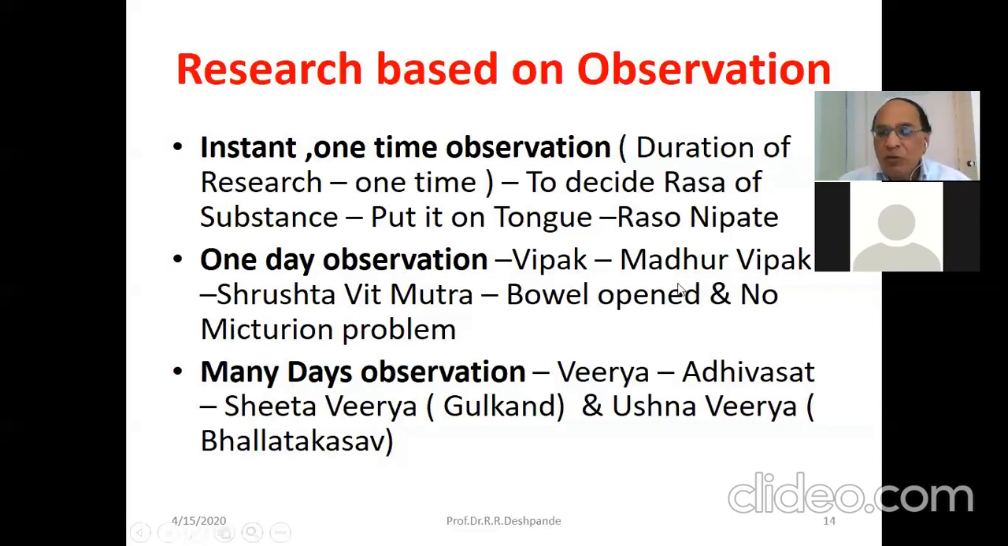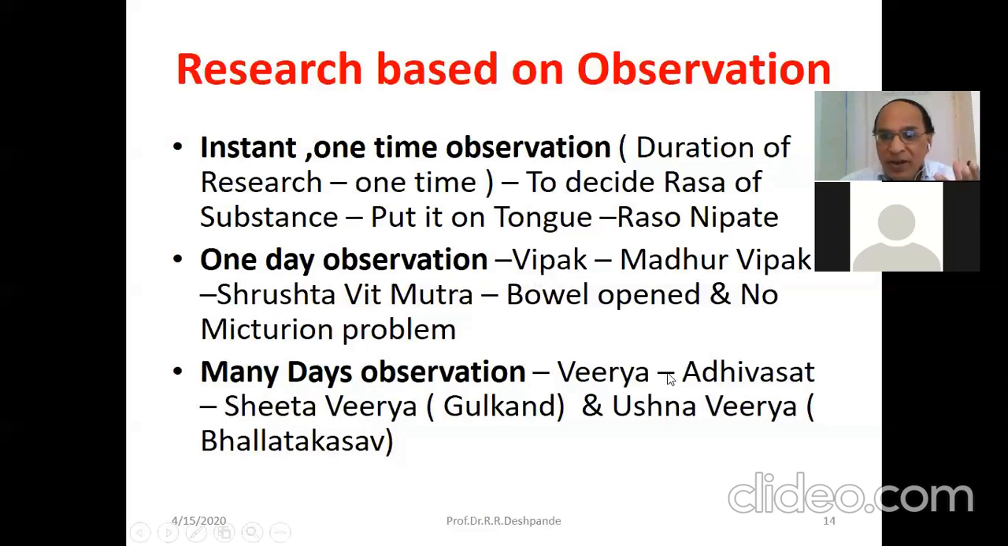So, because of the madhura vipaka, the patient gets normal bowel and micturition without any problem. But if it is a katu vipaka, the patient may get a problem in the bowels, may get a problem in the urine. How can they make this statement? After research. And that research duration was the whole 24 hours, that decision was taken by observing the people, observing the patients. Many days observation, virya.